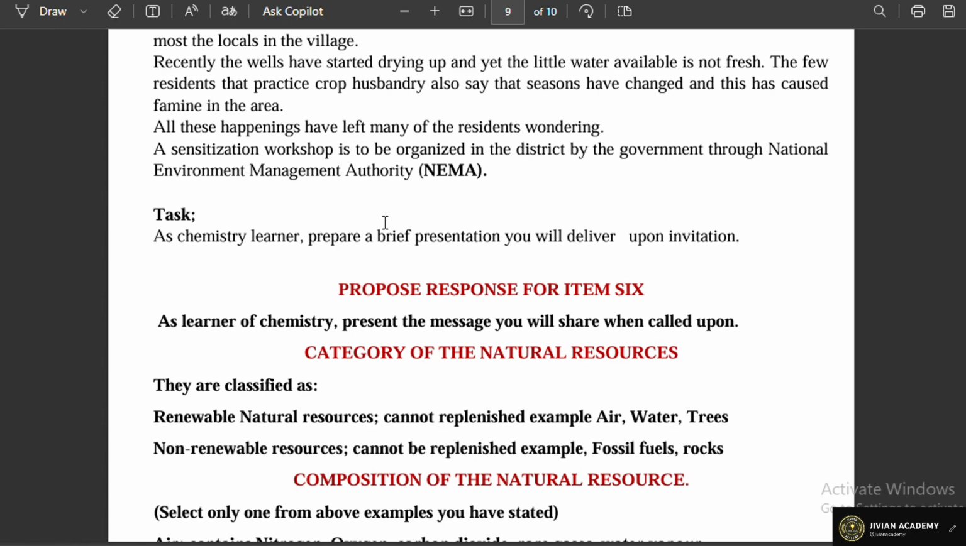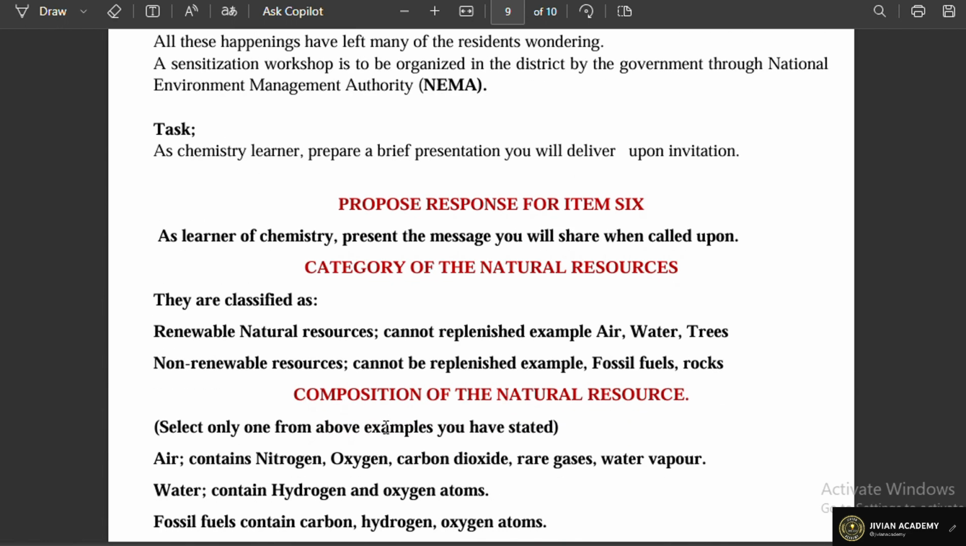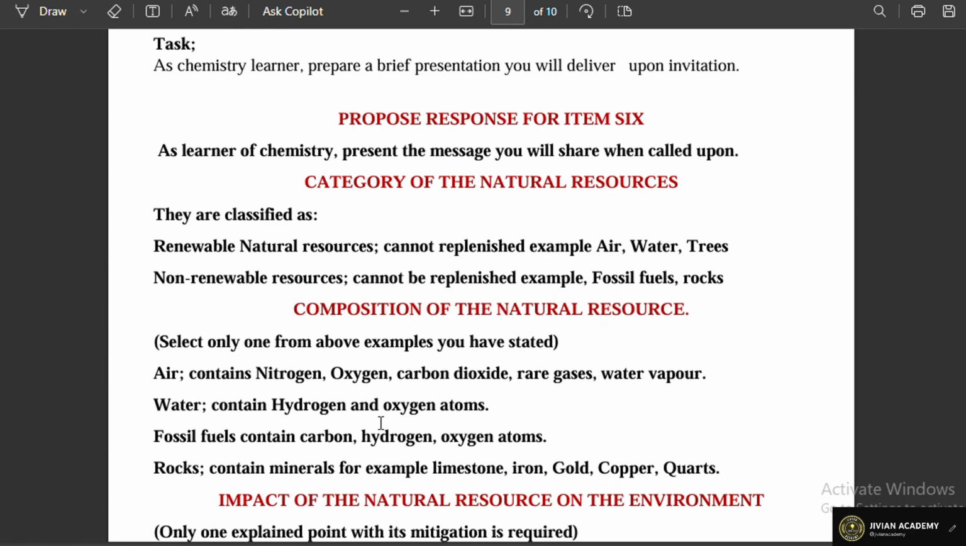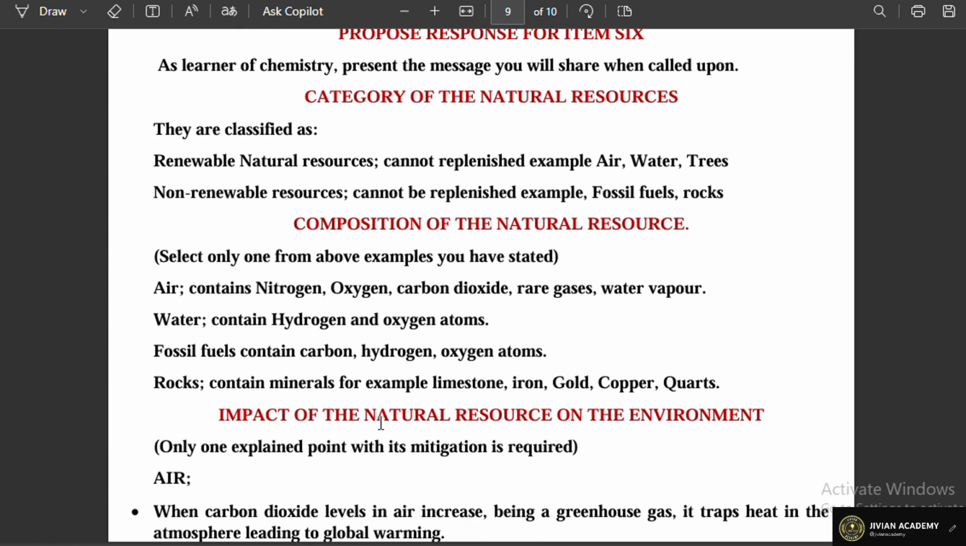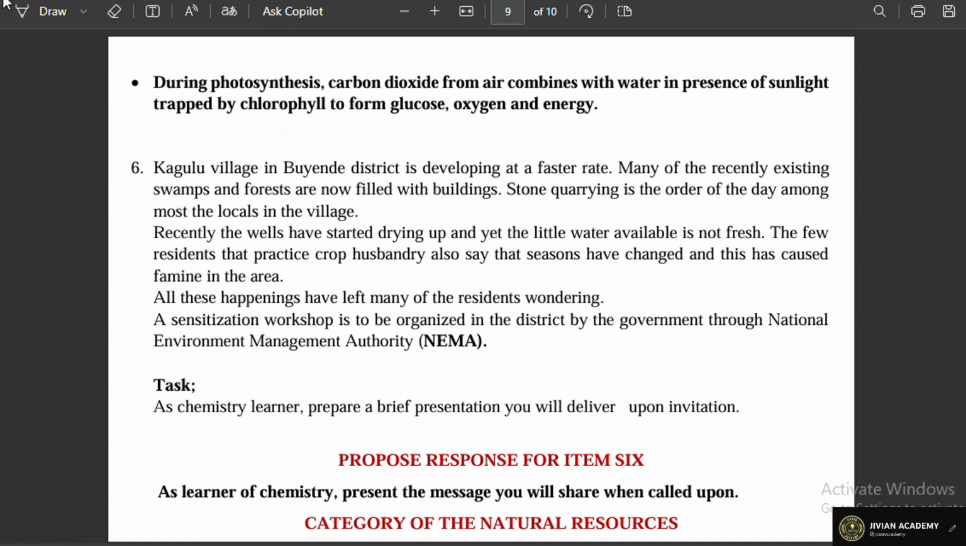So when they talk of a very brief presentation, we expect the learner to identify the natural resources and categorize them with reasons and examples. We also expect the learner to give the composition of the natural resources, also giving us what we call the social benefits of the natural resources and some side impacts and mitigations of these resources on the environment. Now, as per the scenario, we expect the learner to identify these natural resources from this scenario.